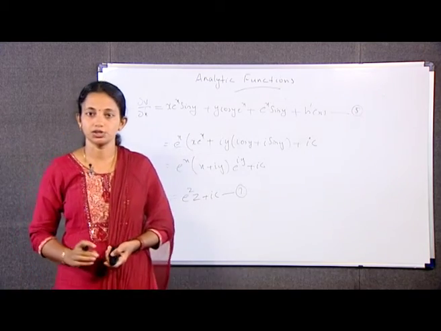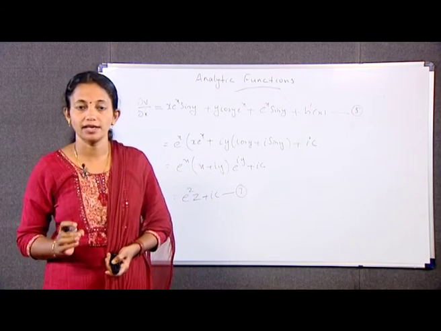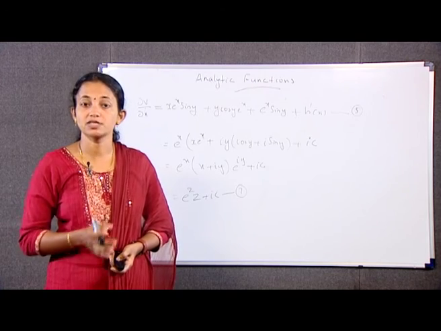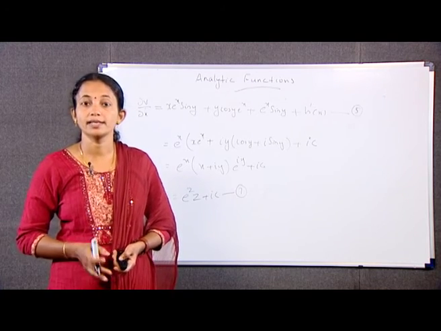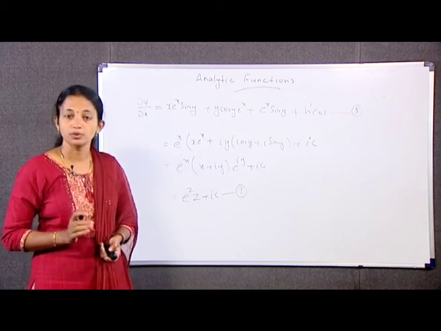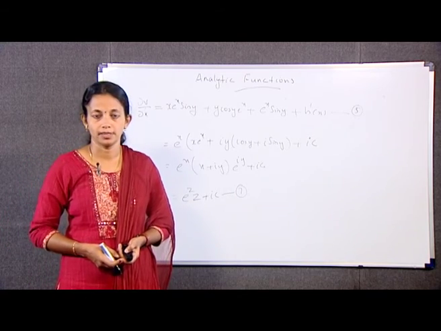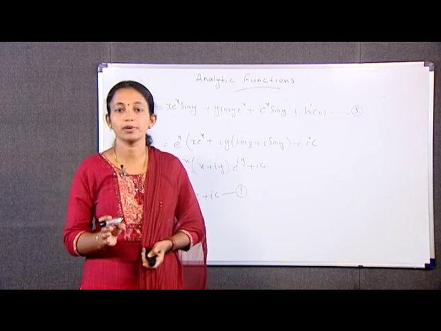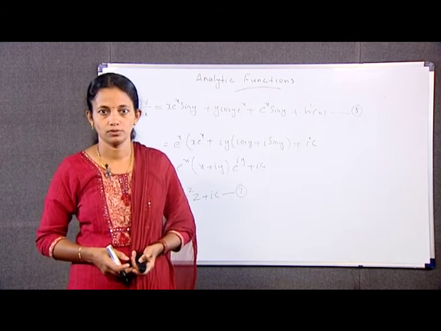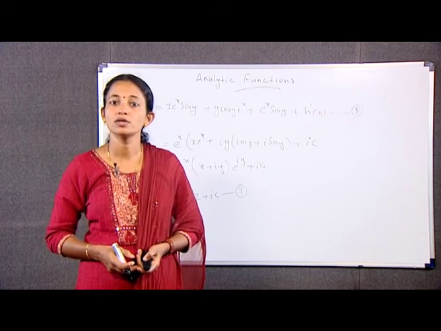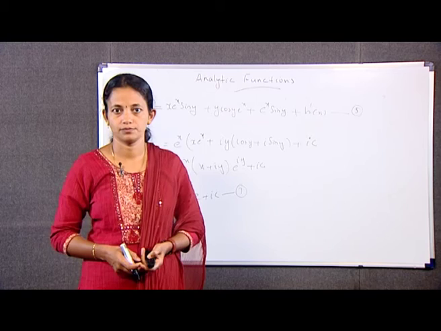By the given condition, when z is equal to 1, f(z) is equal to e. Hence, from equation number 7, we get e is equal to f(1), which is equal to e plus ic. Hence, ic is equal to 0, which implies c is equal to 0. Hence, we have f(z) is equal to z e^z.